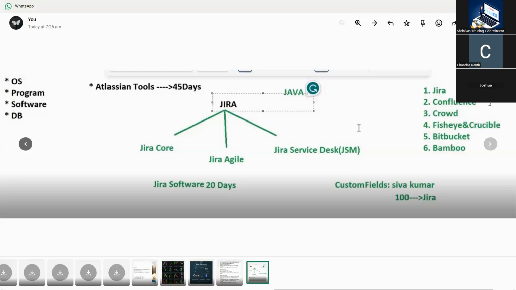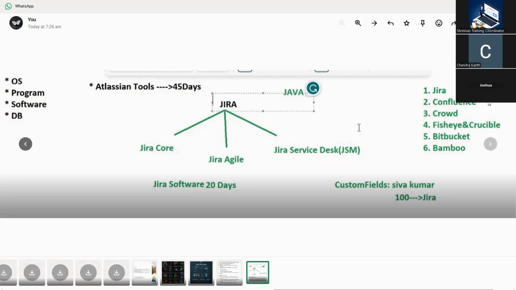Next, Bitbucket. Bitbucket is a source code management and review tool. If you build a program and want to check it, nowadays there is ChatGPT, but earlier there was nothing like that.